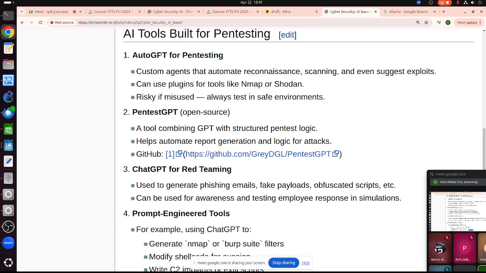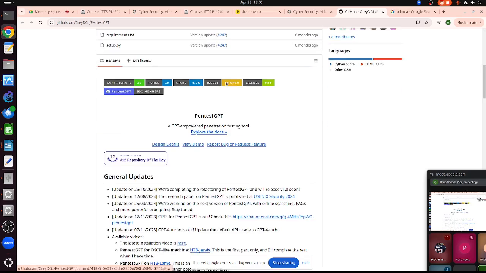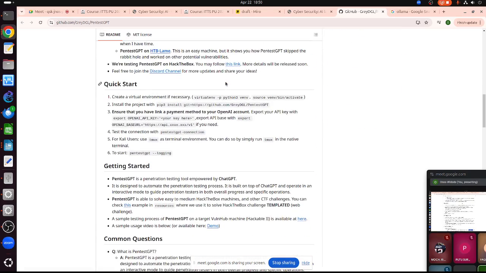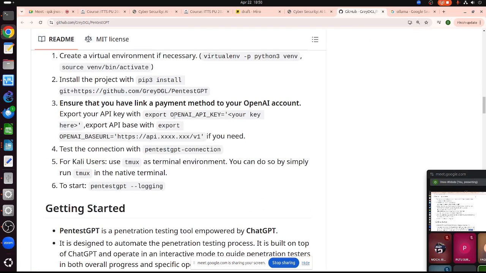so we can use AutoGPT for pen testing. There is another one like this, PentestGPT. It's available on GitHub. This is not general cybersecurity. This is for pen testing. The problem with this one is that PentestGPT actually talks to OpenAI, so we need an API key for OpenAI. So that's why I'm not using PentestGPT.